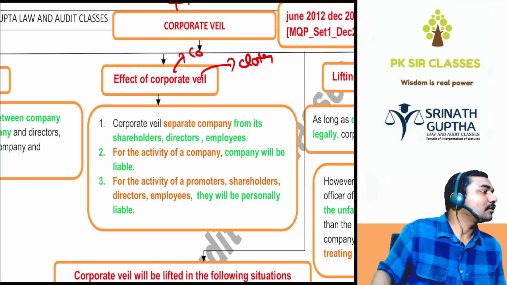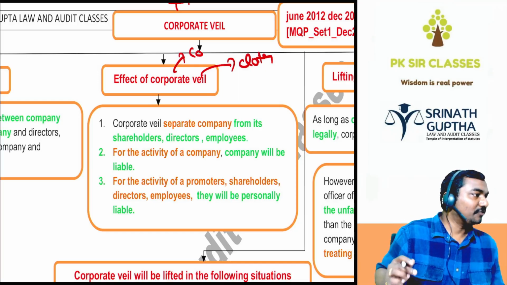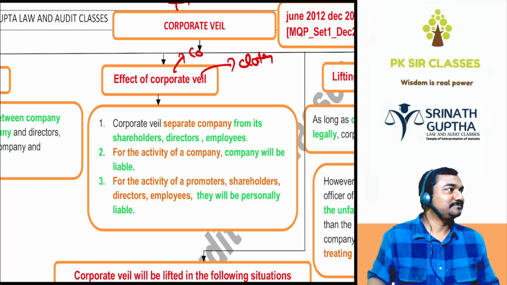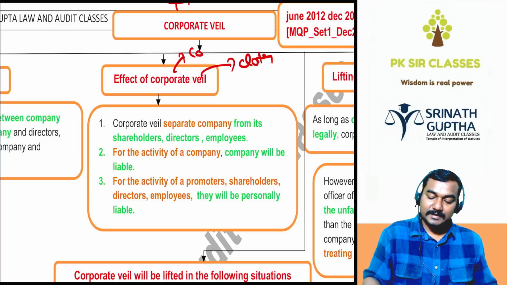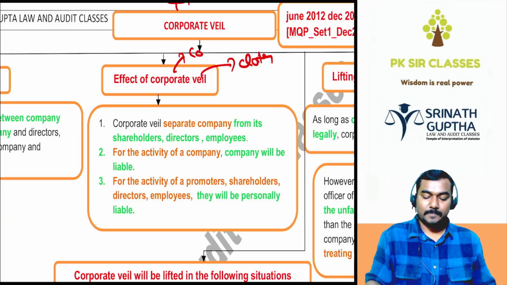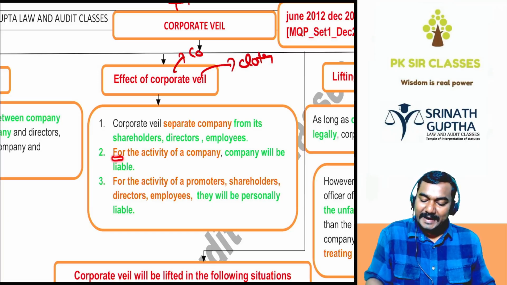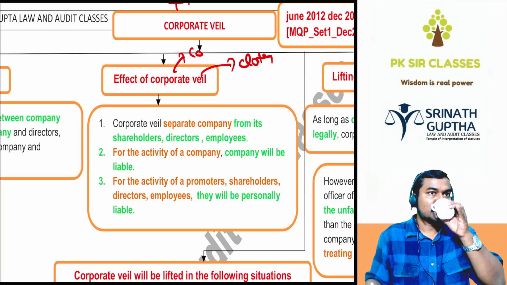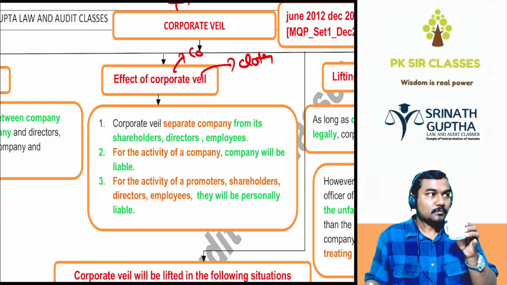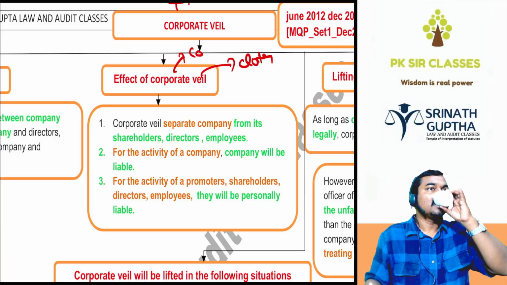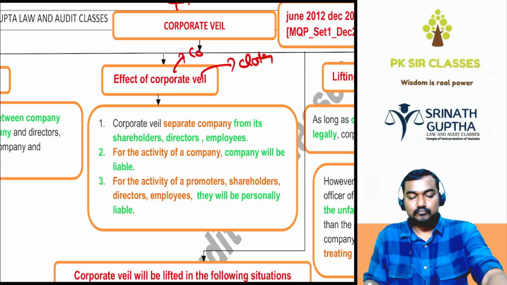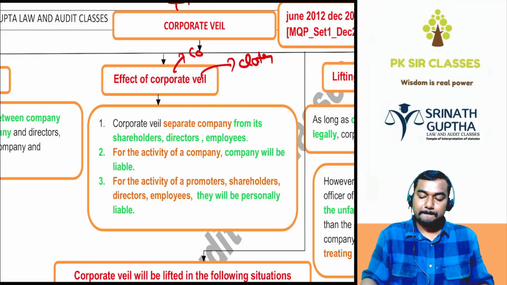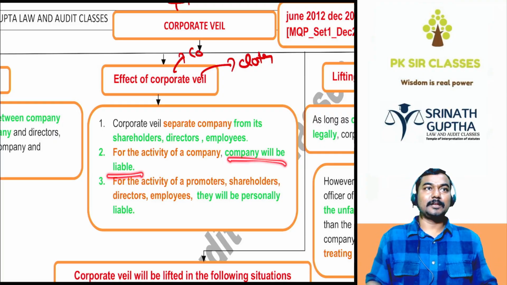There is a heading, effect of the corporate veil; leave one line now for the subheading. Next, for the activity of the company, the company will be liable.